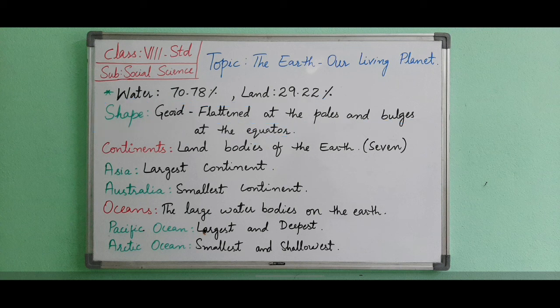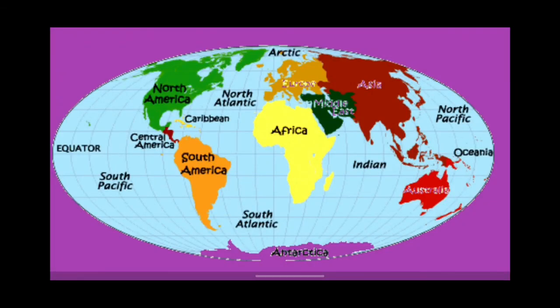Now we will see about the continents and oceans. The land bodies of the Earth are known as continents. There are, as you can see on the screen, 7 continents, namely Asia, Africa, North America, South America, Antarctica, Europe, and Australia. The continents are the land masses of large size. Asia is the largest continent in the world, while Australia is the smallest continent.